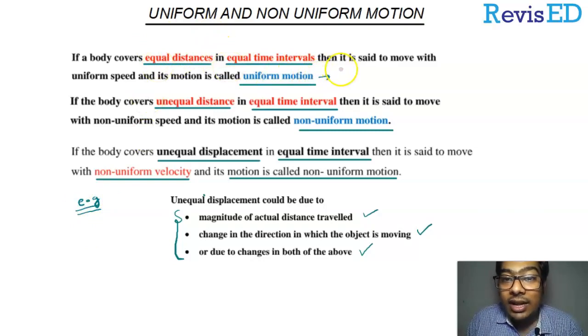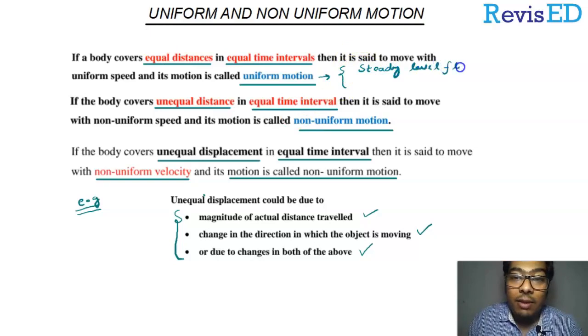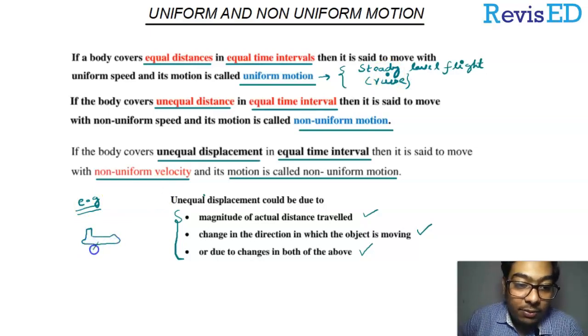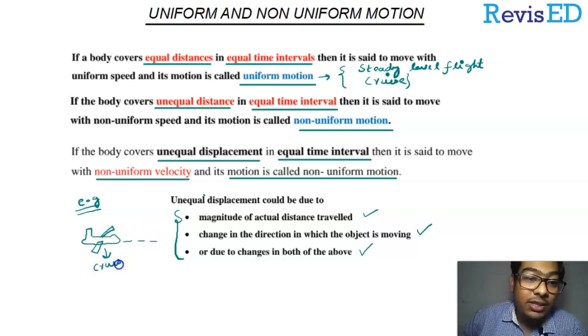So let us write what are the examples of uniform motion. It can be anything. Let us take a steady level flight of airplanes. In real life, when we say airplanes, they move in a steady line. They have a cruising flight. So let us draw an aeroplane, and let us draw its wings. Let us draw the rough diagram. If the height of the plane is not changing with respect to the sea level altitude, then it is said to be cruising, and this type of motion is known as uniform motion.